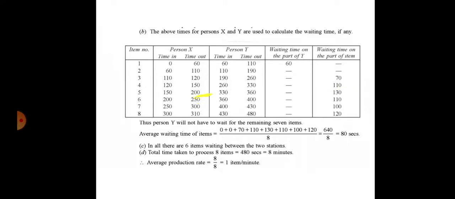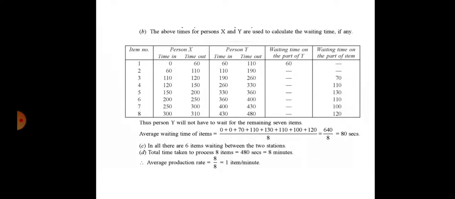For item 5 it is 330 minus 200, 130. For item 6, 360 minus 250, 110. For item 7, 400 minus 300, 100. For item 8, 430 minus 310, that is 120. Okay, this is the waiting time on the part of the items, and that is the waiting time on the part of y. Means the person is waiting only 60 seconds initially, but items are waiting at each stage.